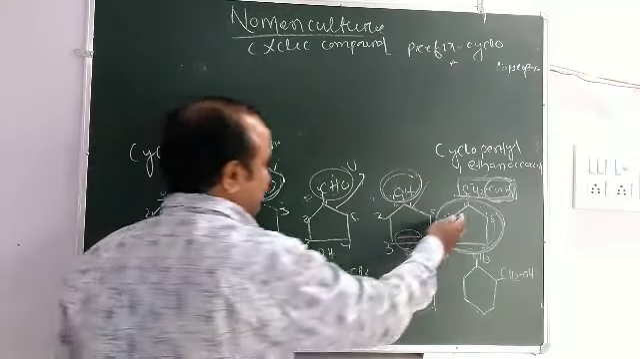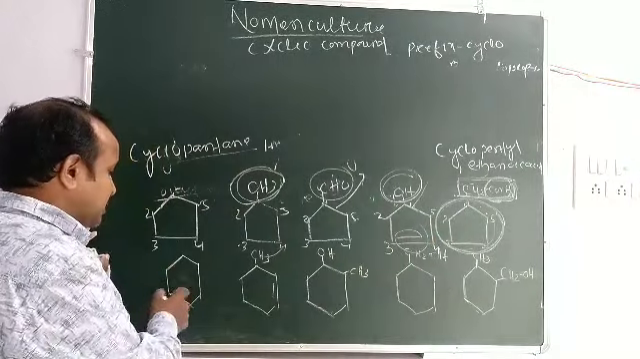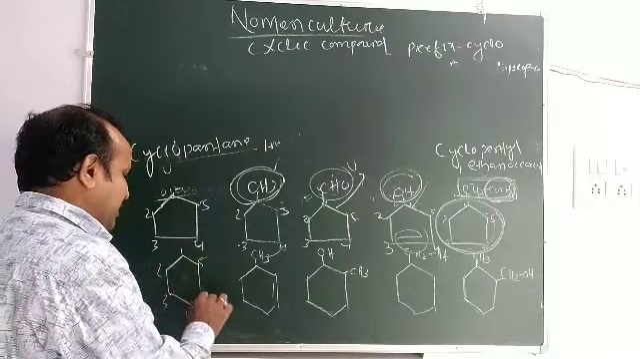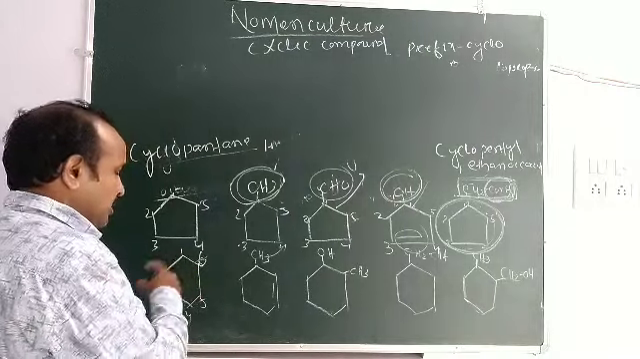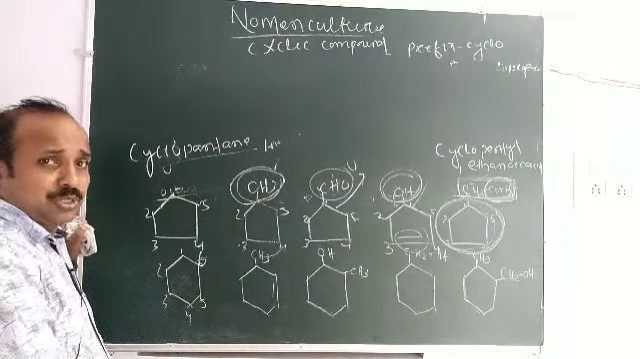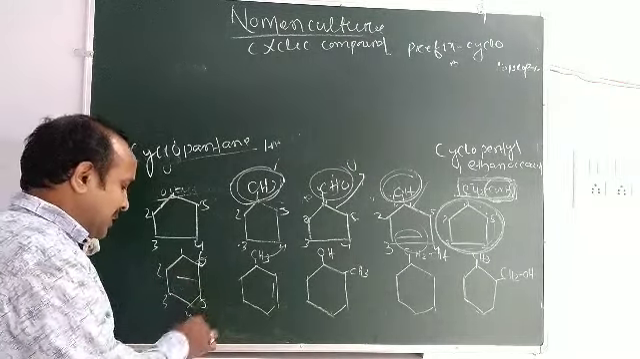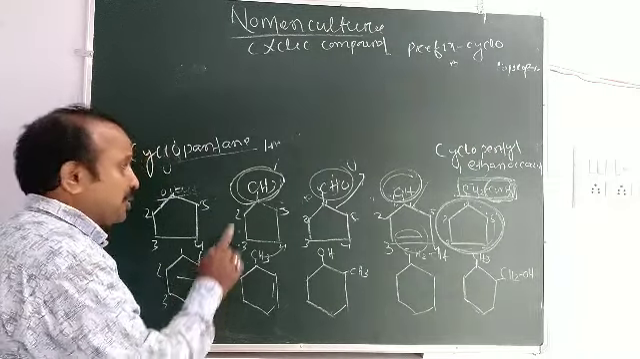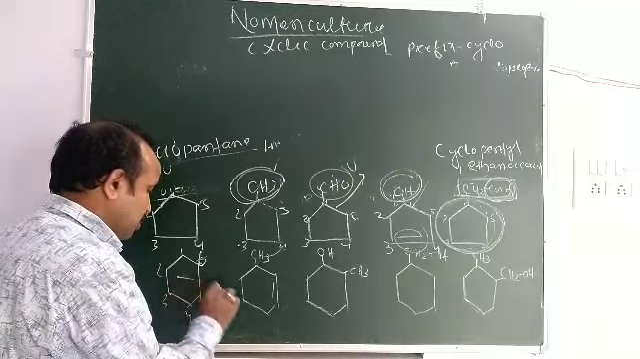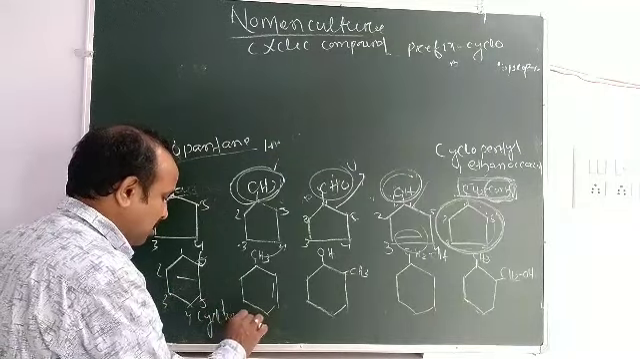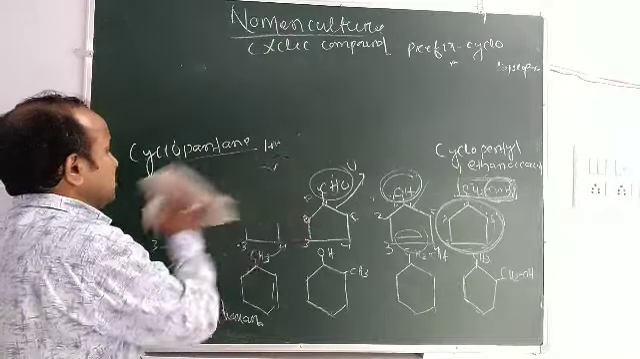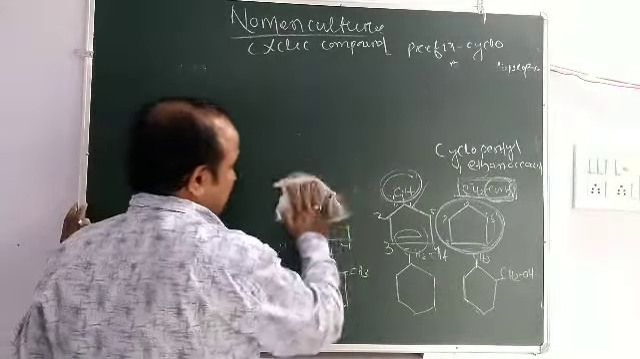Okay, then here is only 1, 2, 3, 4, 5, 6 carbons. So there is no other functional group, there is no double bond or triple bond or any substituent group. So it is named from the prefix and word root, that is cyclohexane. Okay, this is the naming for cyclohexane.